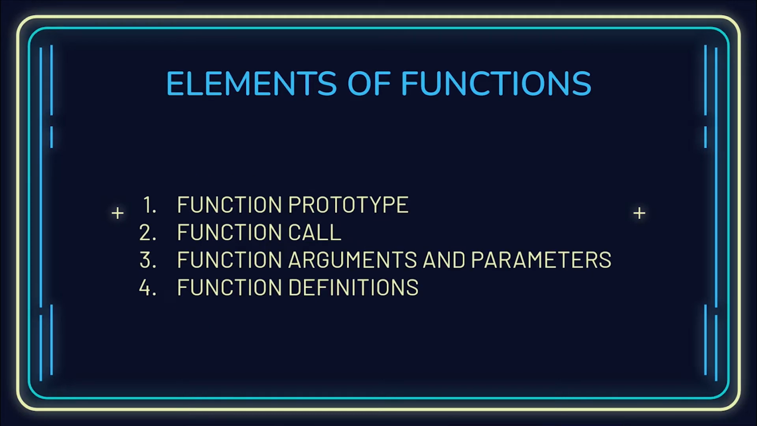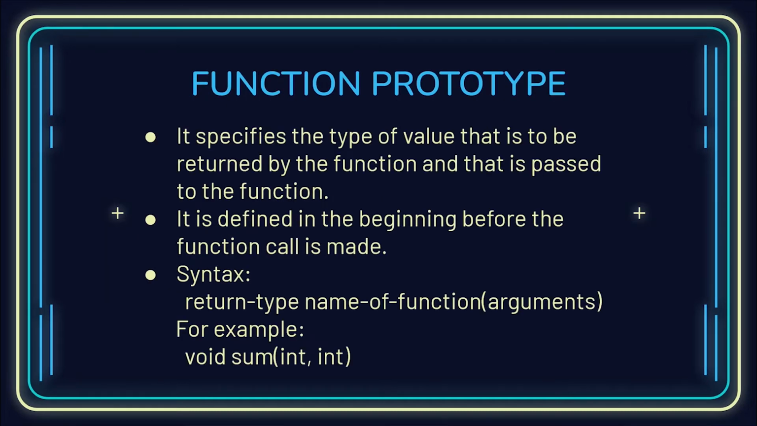Now the four elements of functions. The four basic elements of functions are the function prototype, function call, function arguments and parameters, and function definitions. We'll be looking into each of these elements one by one. Function prototype: it specifies the type of value that is to be returned by the function and that is passed to the function. It is defined in the beginning, before the function call is made.